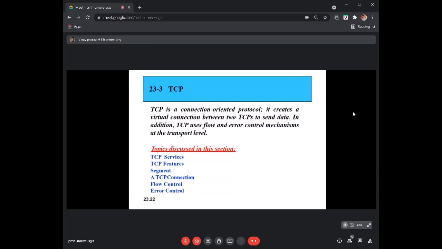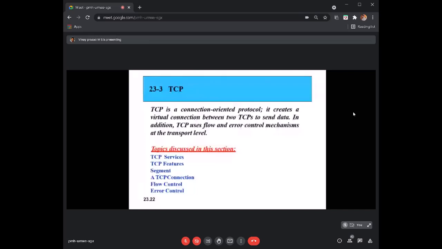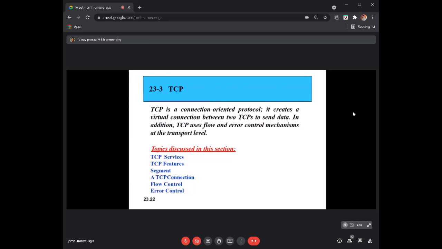For every data a client sends to a server or a server sends to a client, it should build a connection from both directions. And whatever data you send, you will get an acknowledgement that your data has been received and it is not corrupted. It's error-free data, so you can send me the next data. Something like that. Here it is TCP. And what are the additional services it provides? A flow control and error control mechanism.